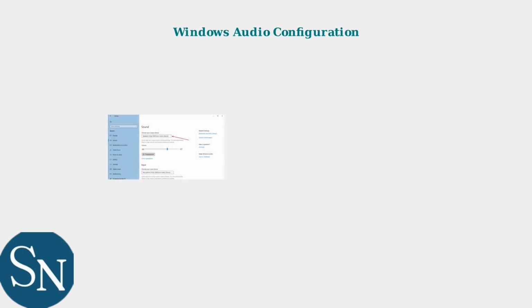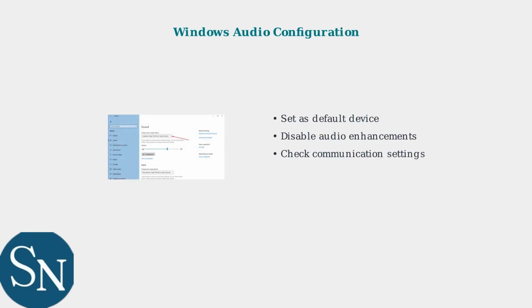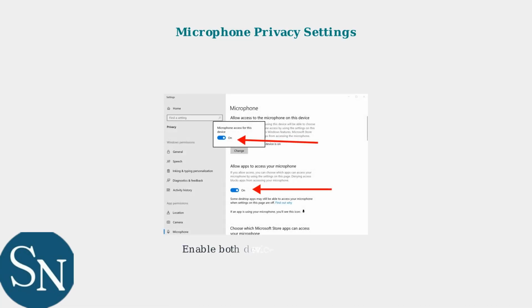Configure Windows audio settings properly. Set HyperX Cloud 2 as the default communication device and disable audio enhancements. Check microphone privacy settings in Windows. Ensure both device access and app access are enabled for your microphone.